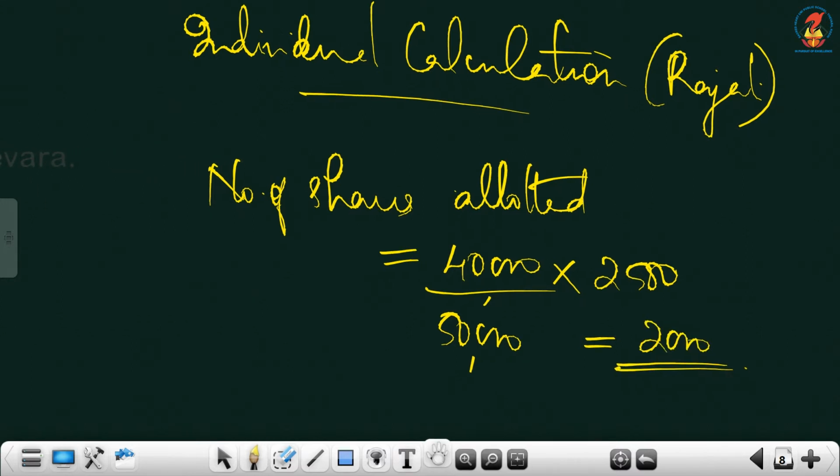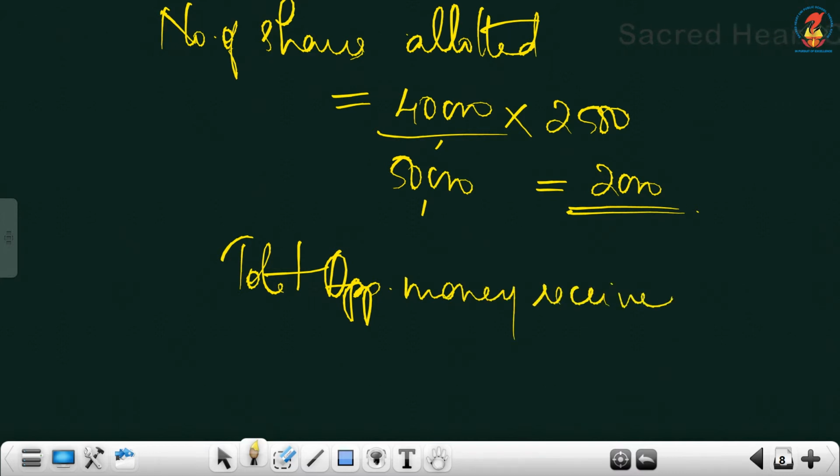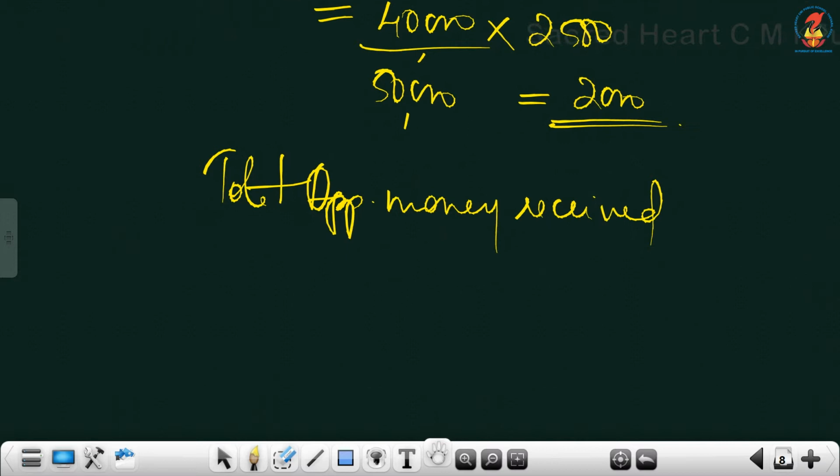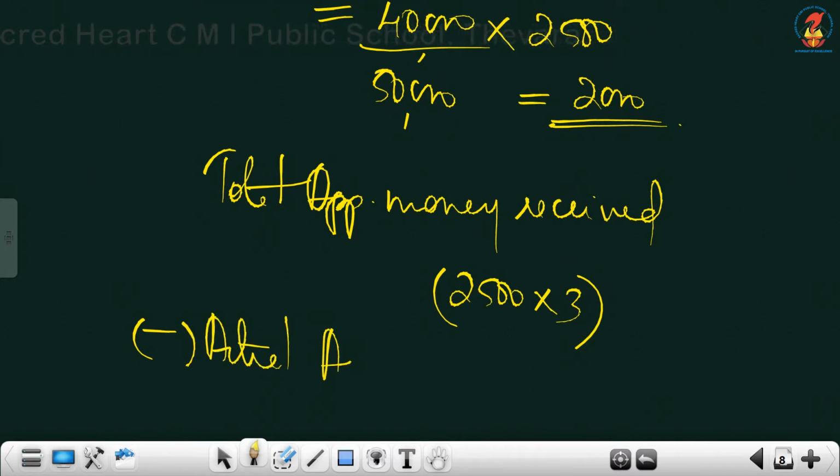Now you have to do the individual calculation. How will you do? That is total application money received. Total application money received on 2,500, so 2,500 into 3. Then actually you received only on 2,000, so less actual application money.